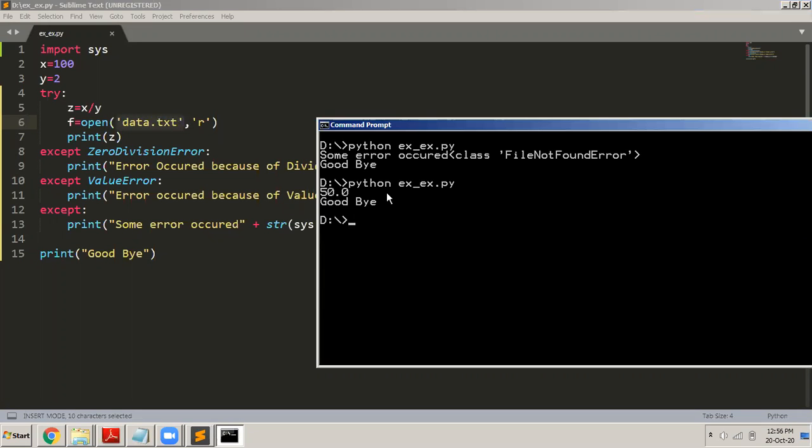And then you can see that it executed everything successfully. It displayed 50 because it displayed the value of Z. The file is also found, and then finally it displayed goodbye. So none of the except blocks got executed. Divide by zero also did not get executed because there is no error. Value error also did not get executed, and no other error occurred in the entire try block. So that's why it displayed everything properly, and then it displayed goodbye, and then it stopped. I hope this is clear with you.